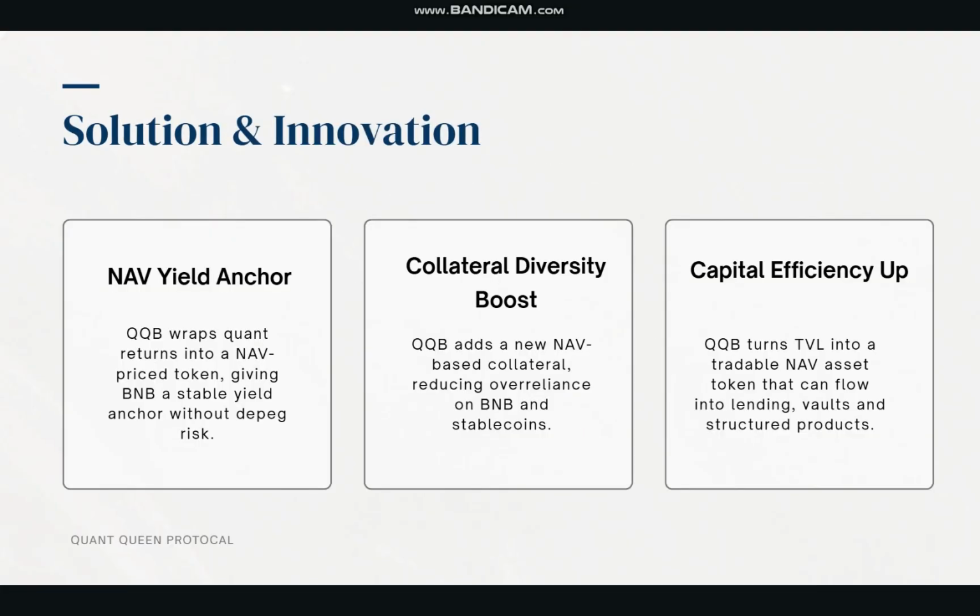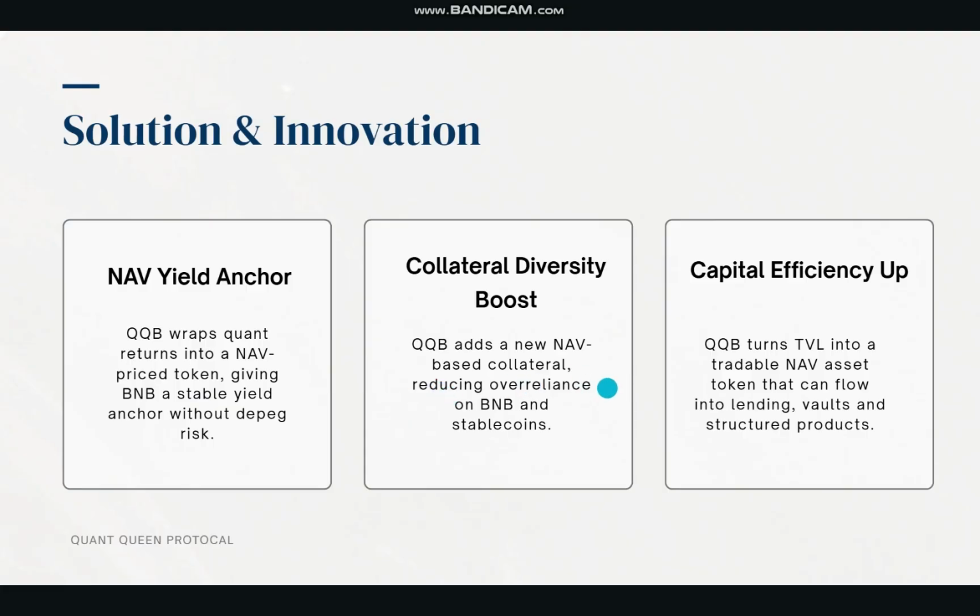Based on these problems, we found some solutions and innovations. We introduced QQB, a net-priced quant yield asset packaged into a standardized, tradable, on-chain token. By anchoring price to the monthly NAV settlement, QQB provides BNB Chain with a more stable yield benchmark asset, while reducing reliance on stablecoin pegs and their depegging risk.